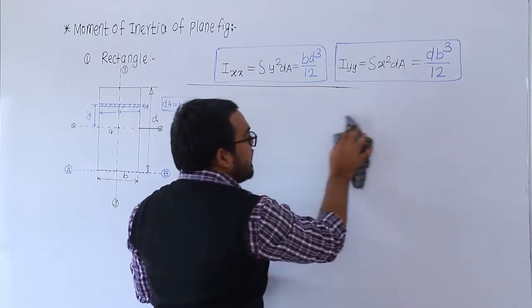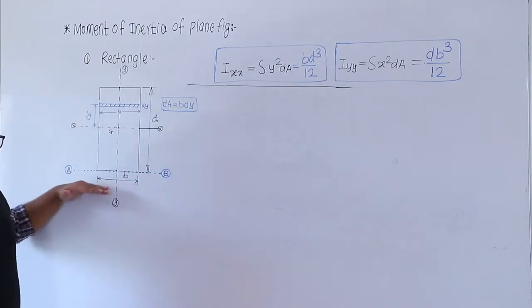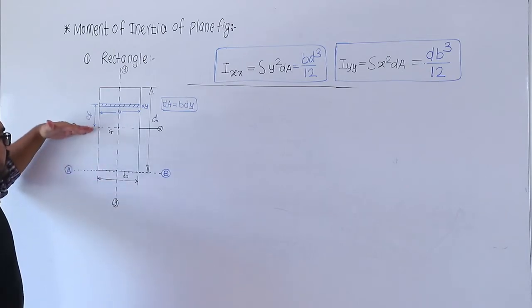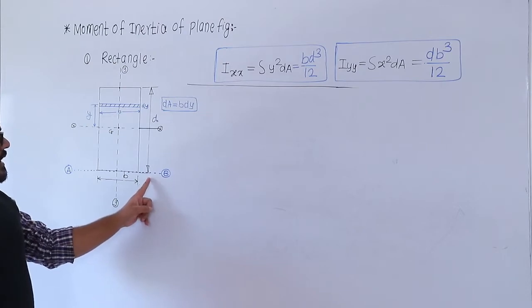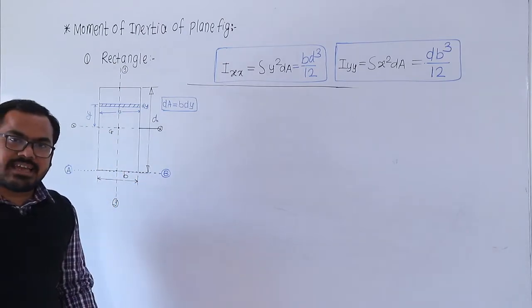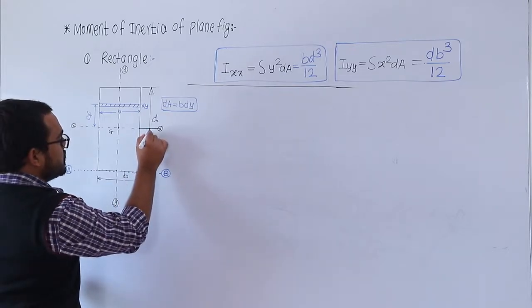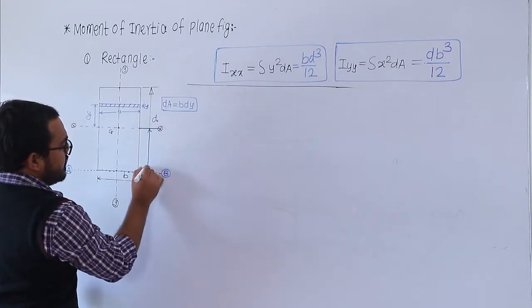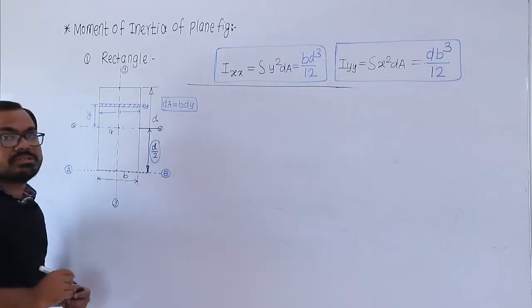See how we can calculate it. So now the base is AB. This is the base, and the base is parallel to the centroidal x-x axis. Do you notice? So this AB base is parallel to the centroidal x-x axis. What is the distance between these two, the centroidal x-x axis and the base? The distance is D by 2.